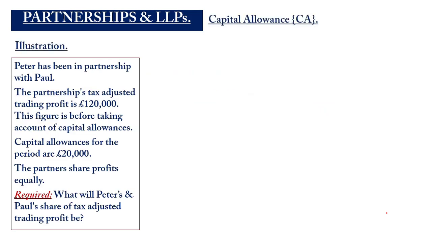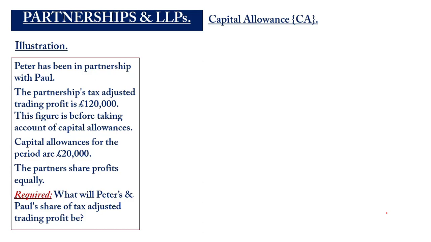Okay. So in an illustration, Peter has been in partnership with Paul. The partnership's tax adjusted trading profit is £120,000. Now this figure is before the capital allowance was deducted. The capital allowance for the period are £20,000. The partners share profit equally.